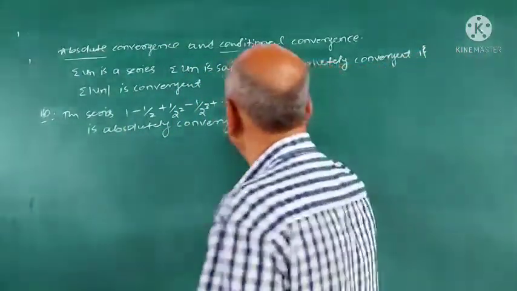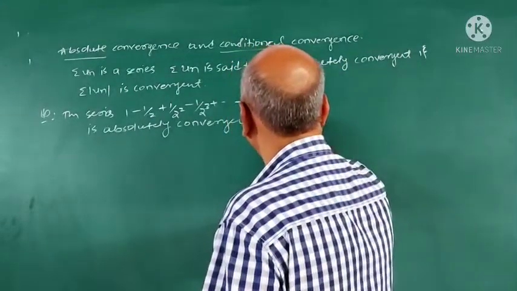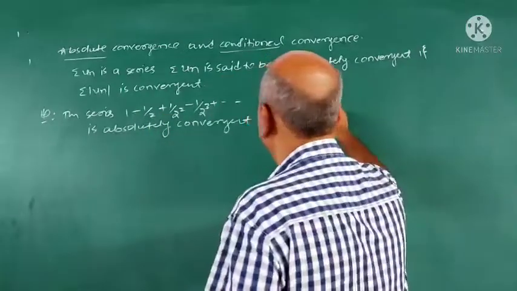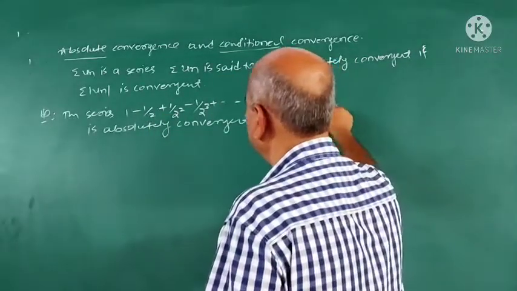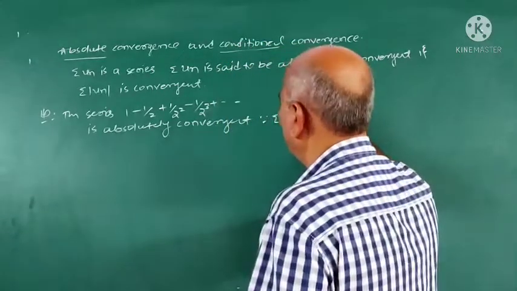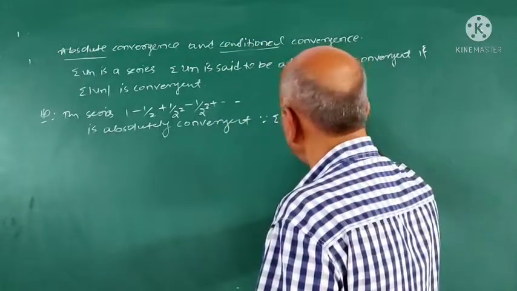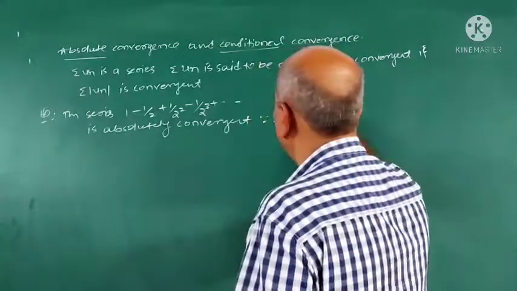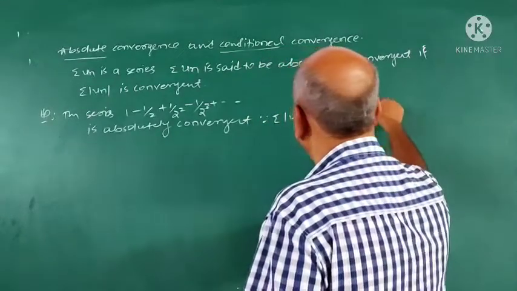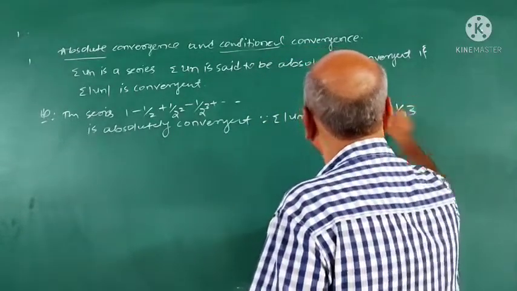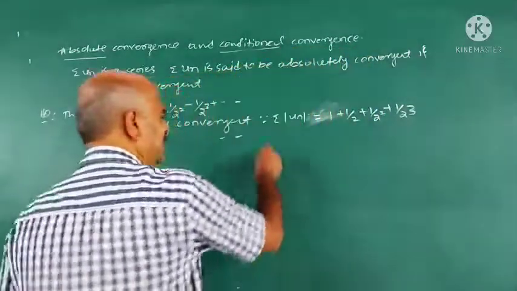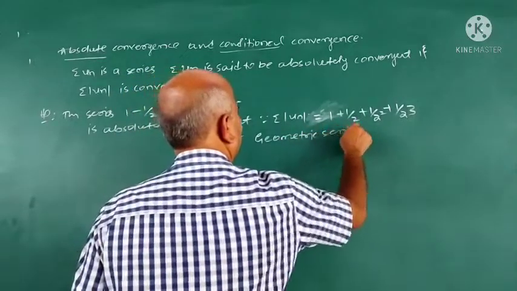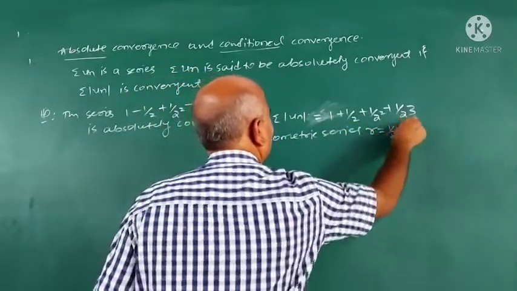It is absolutely convergent because sigma mod un, mod un means you have to take positive terms here, is equal to 1 plus 1 by 2, 1 by 2 square, 1 by 2 cube, etc. It is a geometric series with r equal to 1 by 2, less than 1.